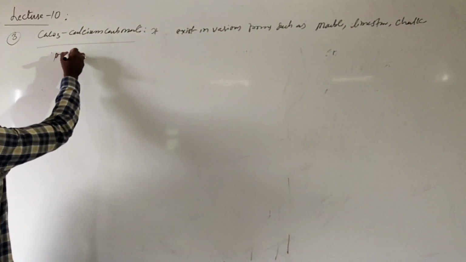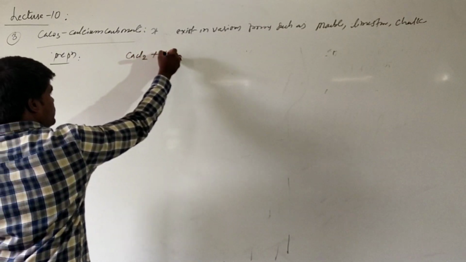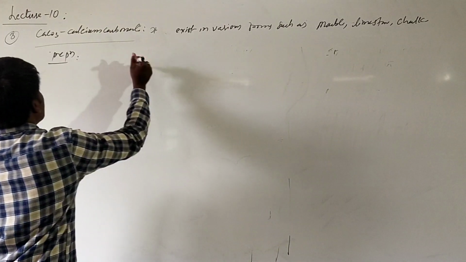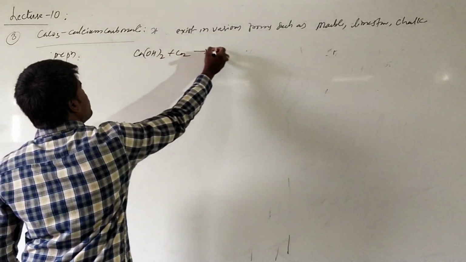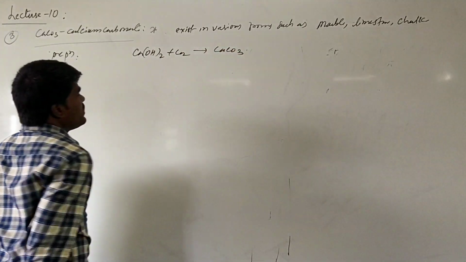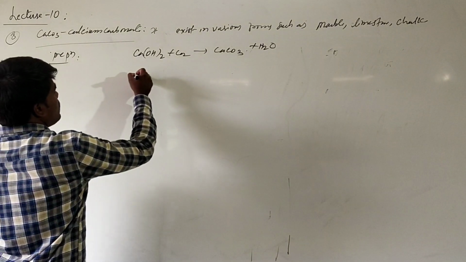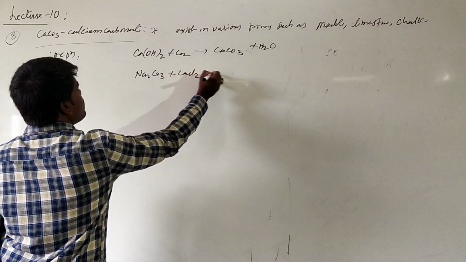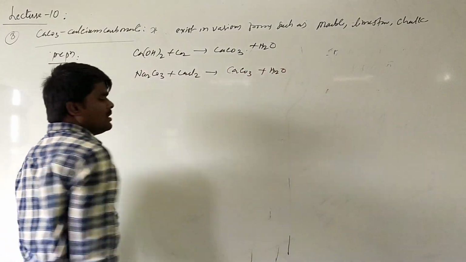If you are talking about the preparation, when calcium hydroxide is exposed to carbon dioxide, it forms calcium carbonate with the liberation of water. Otherwise, we can also say that when sodium carbonate is treated with calcium chloride, it forms calcium carbonate plus sodium chloride.